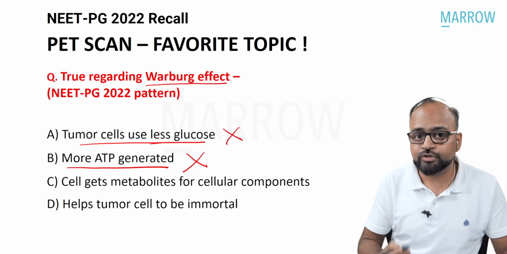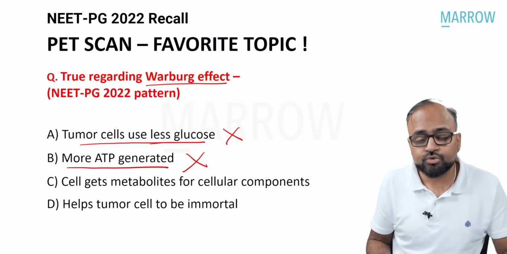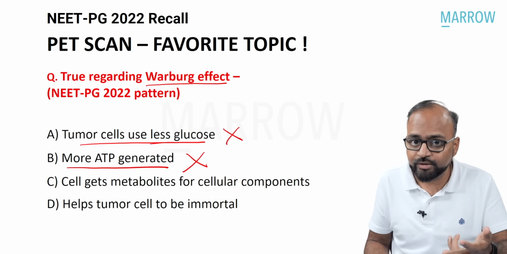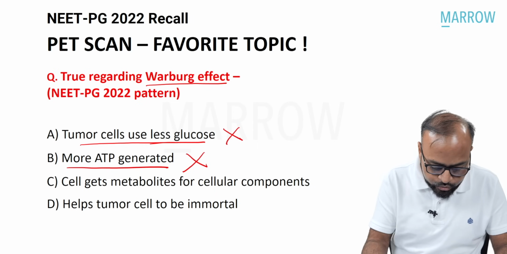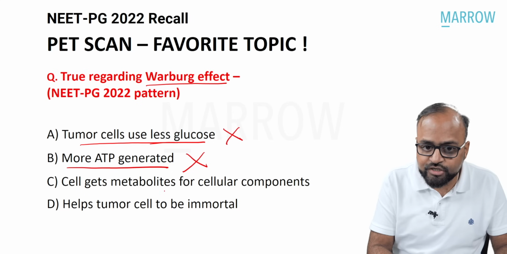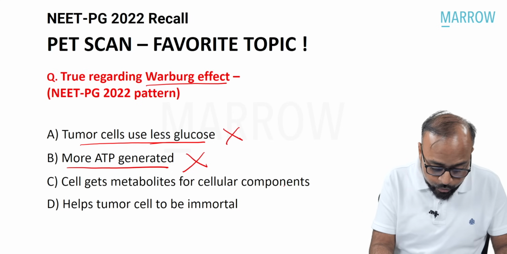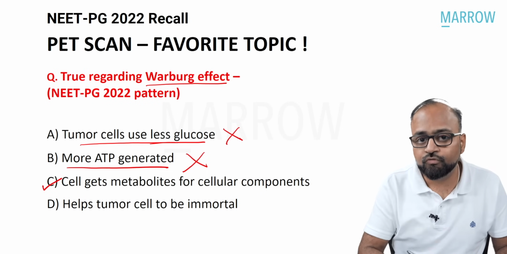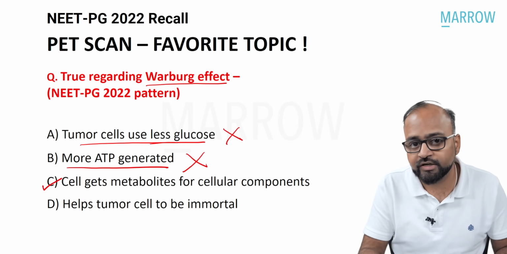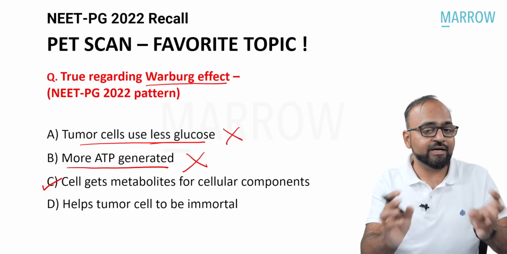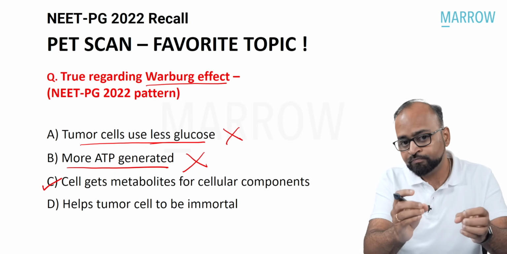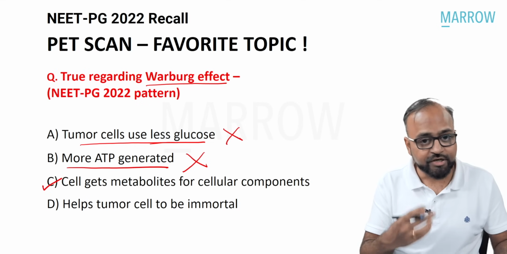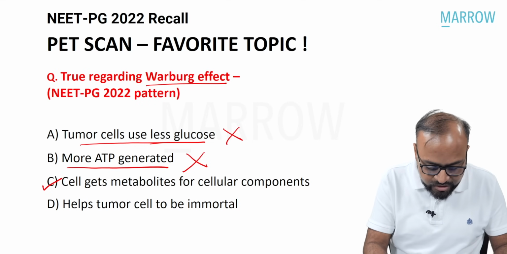Because TCA cycle and oxidative phosphorylation are inactivated. So even if oxygen is present, it cannot happen, and therefore instead of 36, only 2 ATPs are produced. So less ATP is produced. Cell gets metabolites for cellular components is correct. What is the concept behind the purpose of Warburg effect? Why has nature created Warburg effect in a cancer cell? It is because this pyruvate and lactate, which is excessively produced, is shunted off to produce the cell division process intermediates. Helps tumor cells to be immortal?